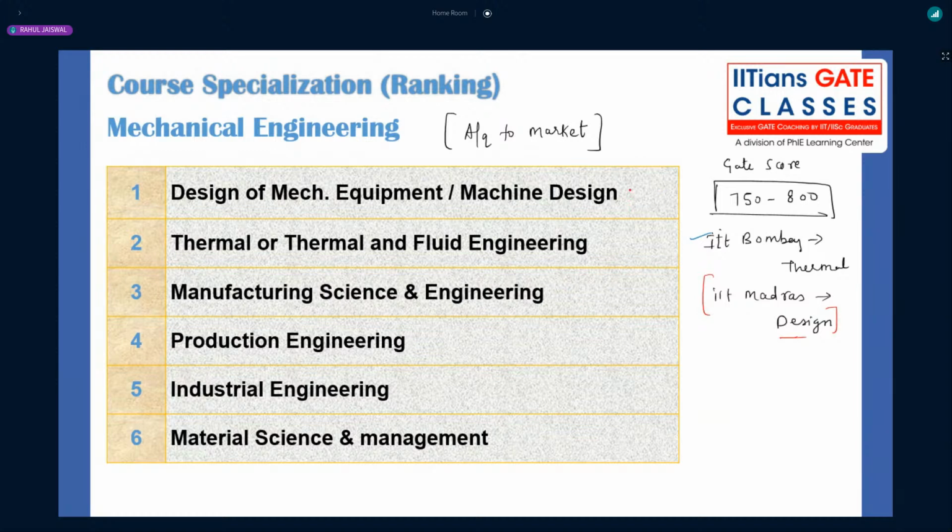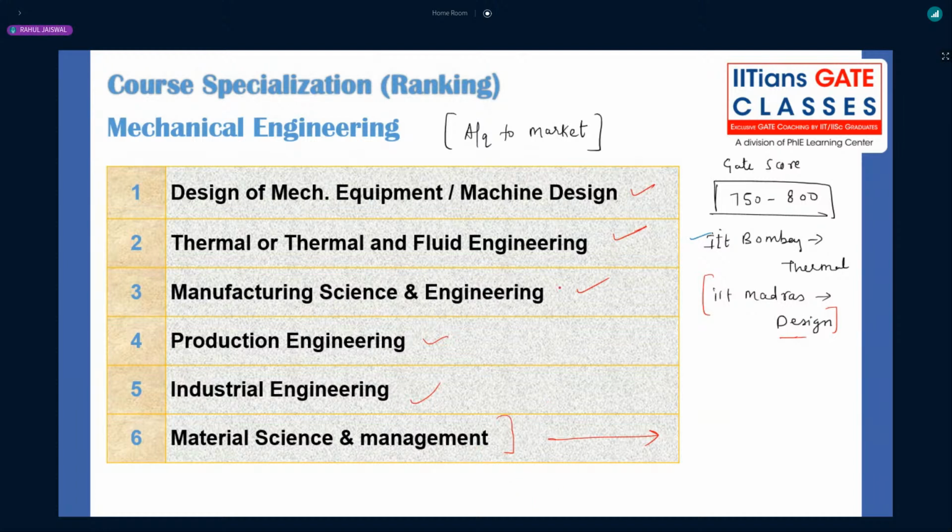Manufacturing first will be design, then thermal, then manufacturing. Production and industrial will be there. But I won't say for any IIT or NIT, don't select materials and management, you will be unplaced. That is only for fulfilling the degree of MTech. Material science, almost nil requirement is there after COVID.